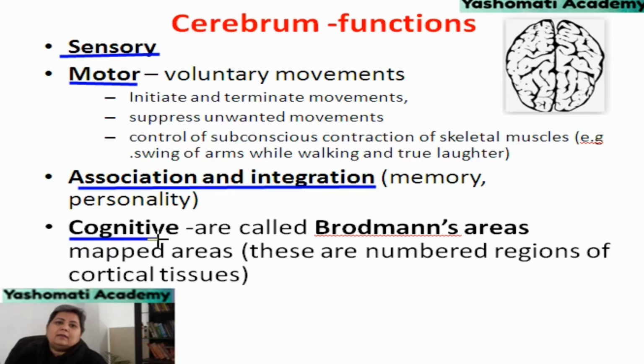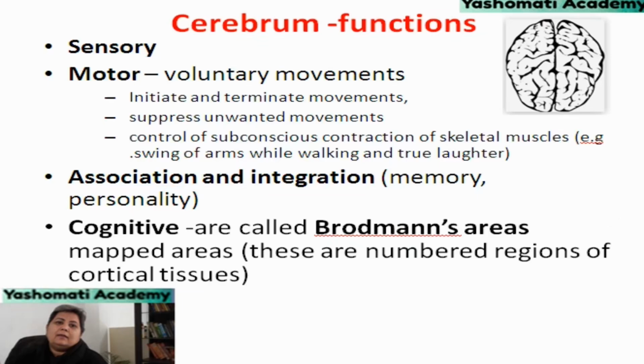Another important function of the cerebrum is cognitive function. That means it is the seat of intelligence. Areas related to particular cognitive functions have been recognized, and they are called Brodmann's areas. These are mapped areas, and these are numbered regions of the cortical tissue.